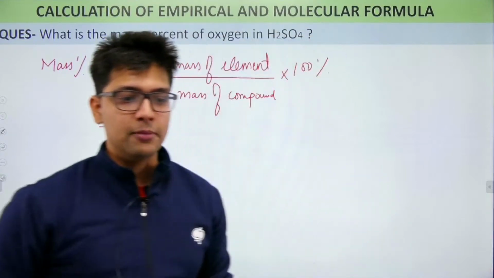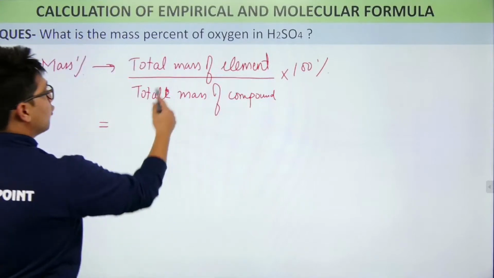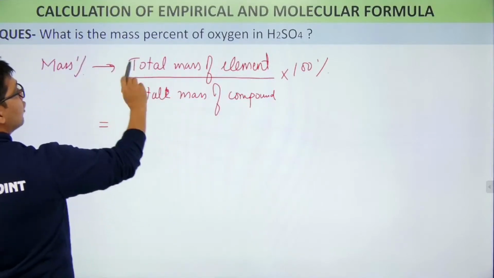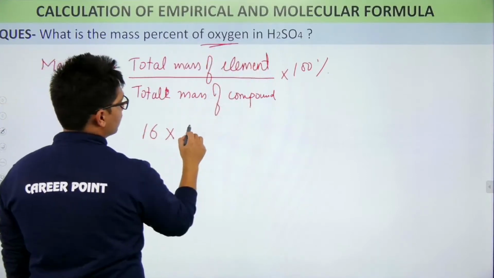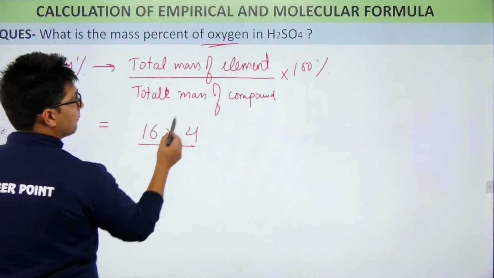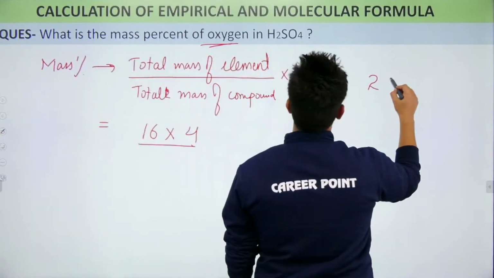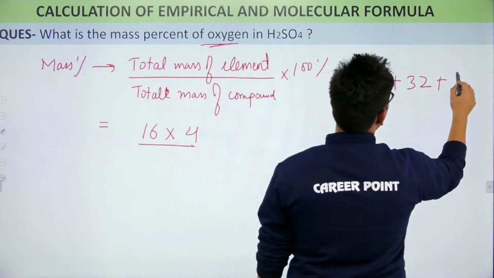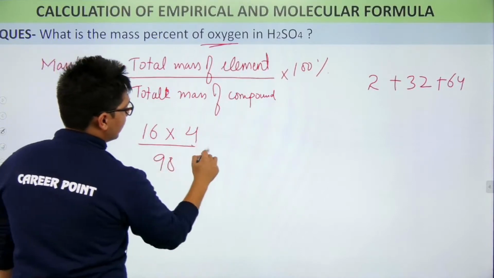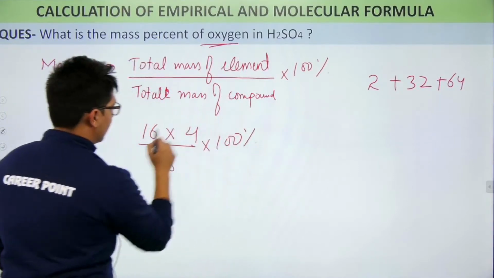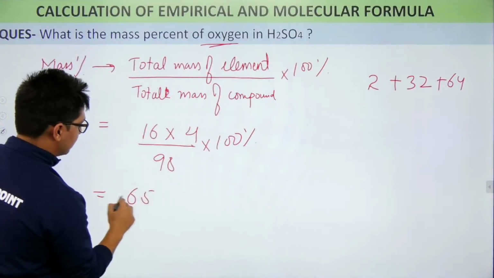So Anushri has given me the answer, even Ansab has given me the answer. So let's see if this answer is right. What is the total mass of element? We have to calculate of oxygen. So mass of oxygen is 16 and we have 4 oxygens. So 16 times 4 upon mass of sulfuric acid. Now calculate the mass of sulfuric acid. It is 2 plus 32 plus 64. So this value is coming out as 98, times 100%. And I think you guys are right. The answer would be close to 65%.